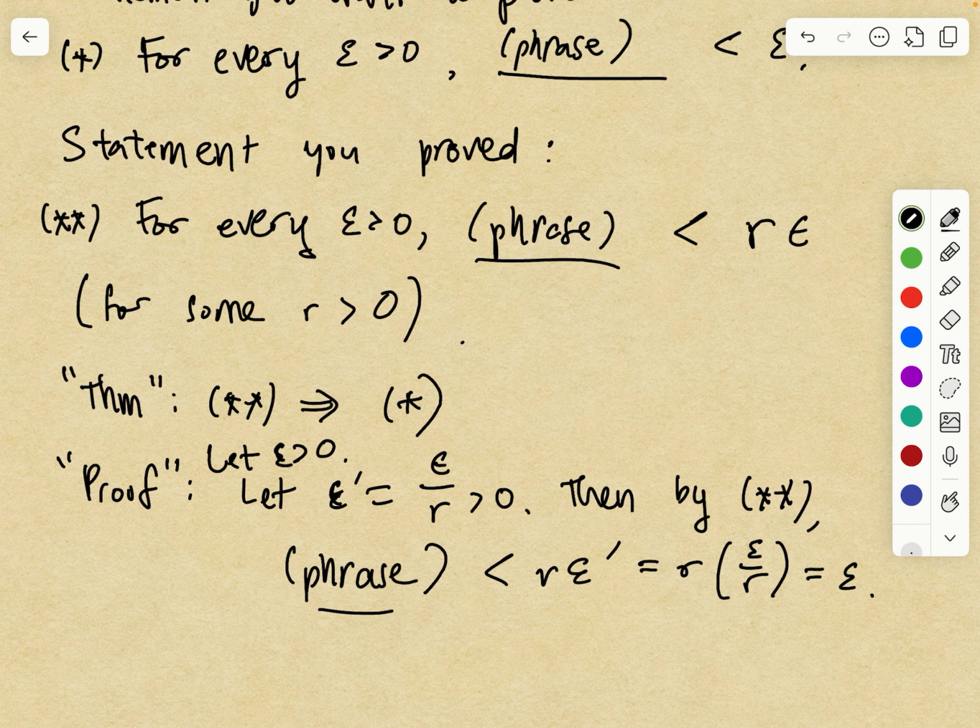The reason is that if they didn't, you would end up getting less than 3 epsilon or less than 2 epsilon. What they did was replace epsilon by epsilon over 2 or epsilon over 3 so that the sum at the end, instead of saying less than 2 epsilon or less than 3 epsilon, will just say less than epsilon. Okay? Thanks.